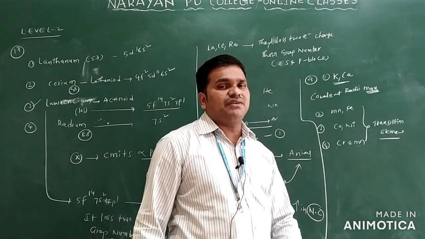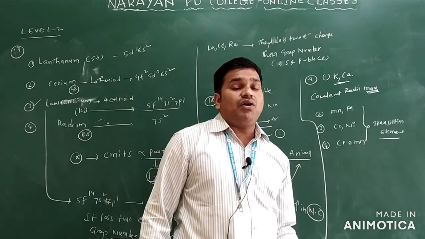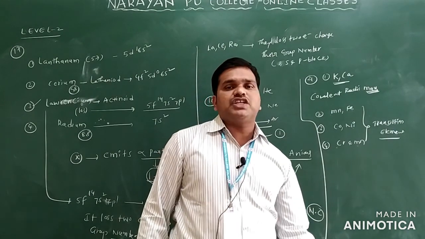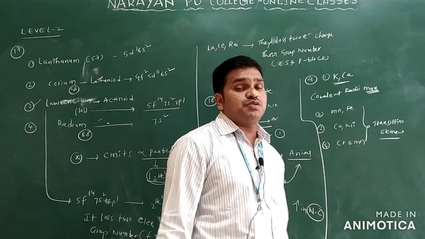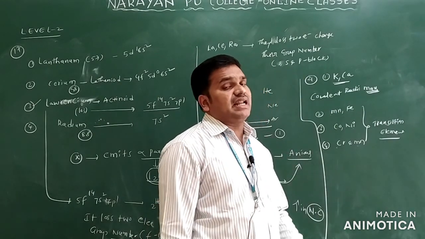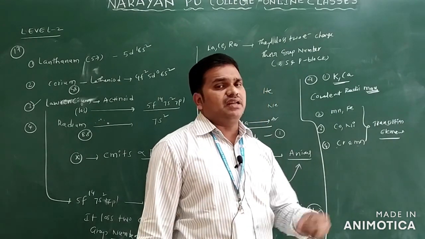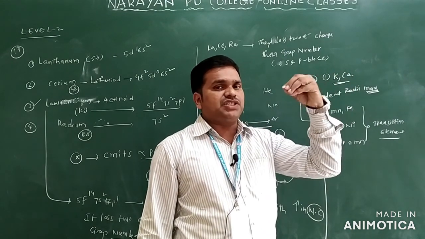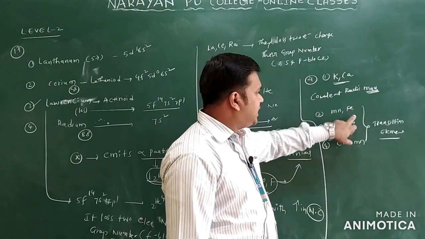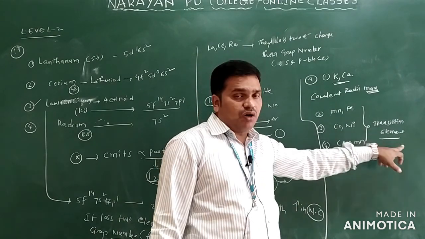So in case of transition elements, the covalent radii is minimum only, because the electron enters into the N minus 1 d subshell, or we can say the penultimate shell only. But in case of potassium and calcium, the radii is maximum only. Here there are no inner electron repulsions. But come to manganese, iron, cobalt, nickel, chromium, manganese.